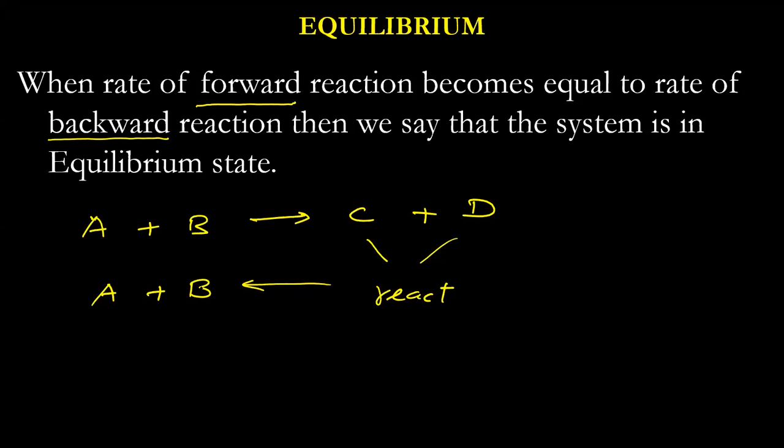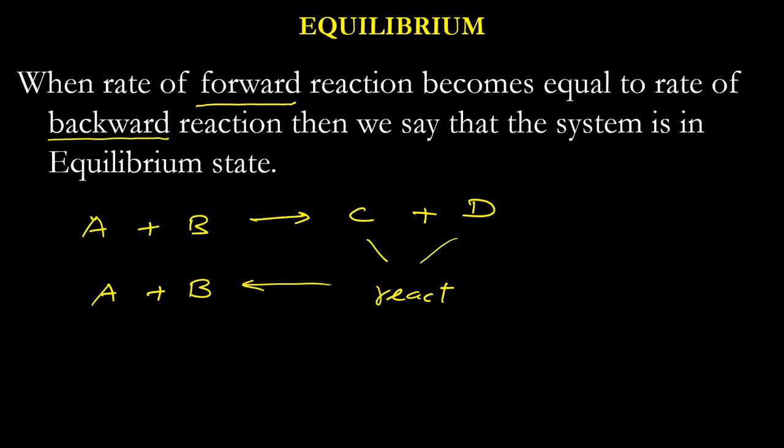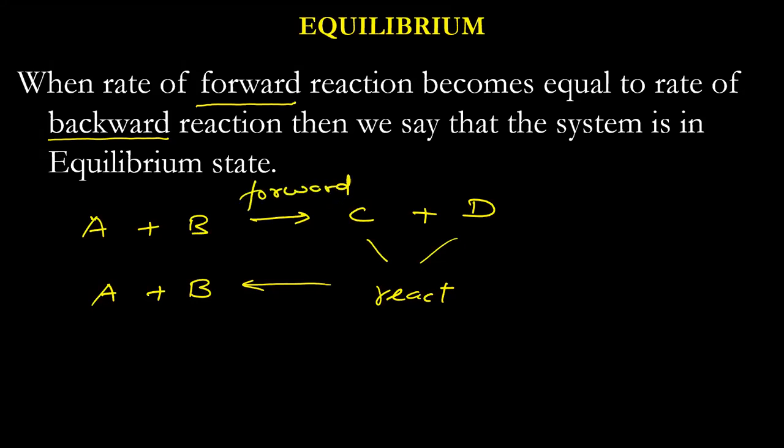Okay. So here we are talking about the rate of forward reaction when it is equal to the rate of backward reaction, when C and D react. Then we say this is a condition of equilibrium. Now, it does not mean that the reaction has stopped. Only the concentrations of these compounds will remain constant.